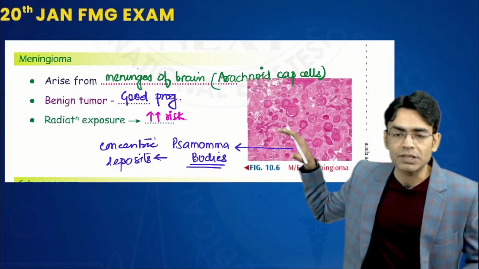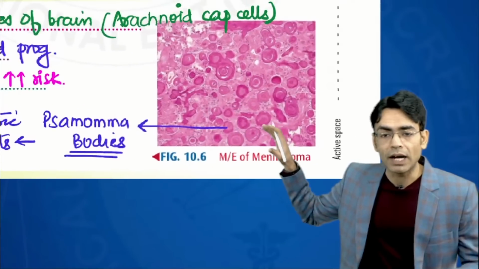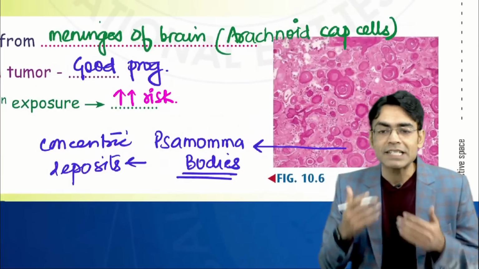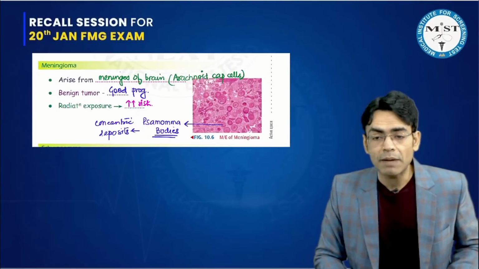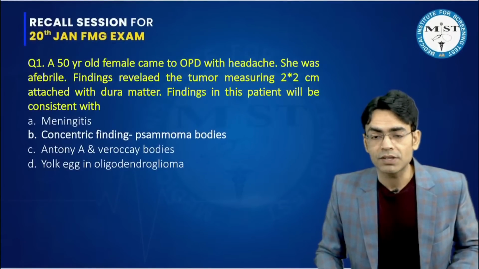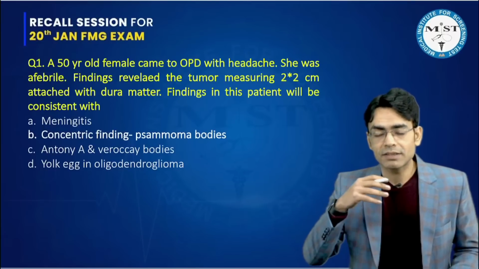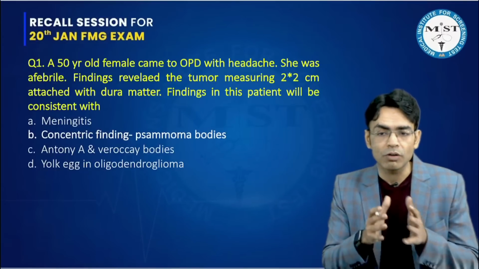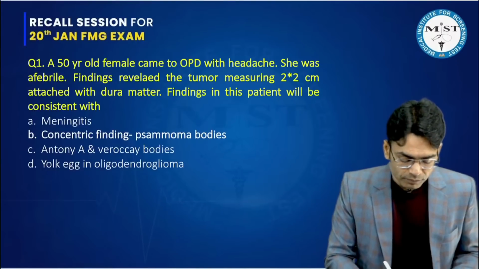The microscopic finding of that tumor is psammoma bodies, which are concentric calcium deposits. We also discussed this in the cell injury chapter, under dystrophic calcification, that meningioma has these concentric deposits called psammoma bodies. So this question came from the topic of meningioma, and the correct answer would be B, the concentric deposits.